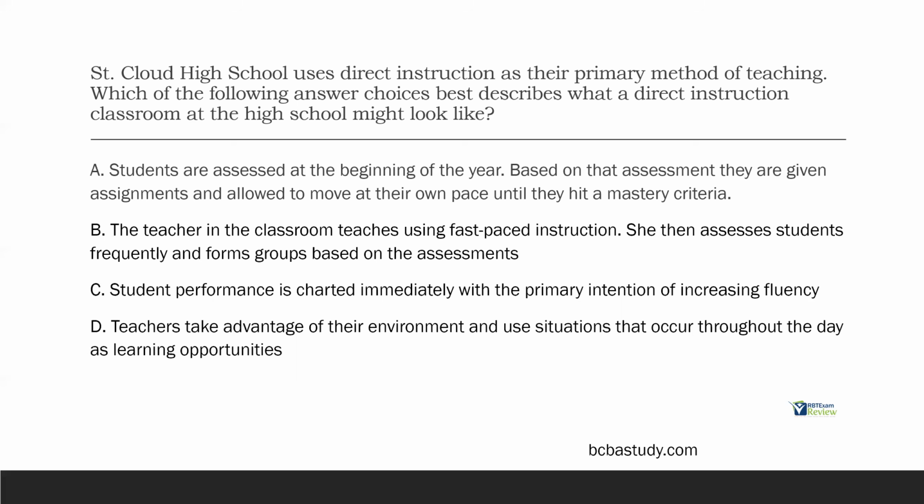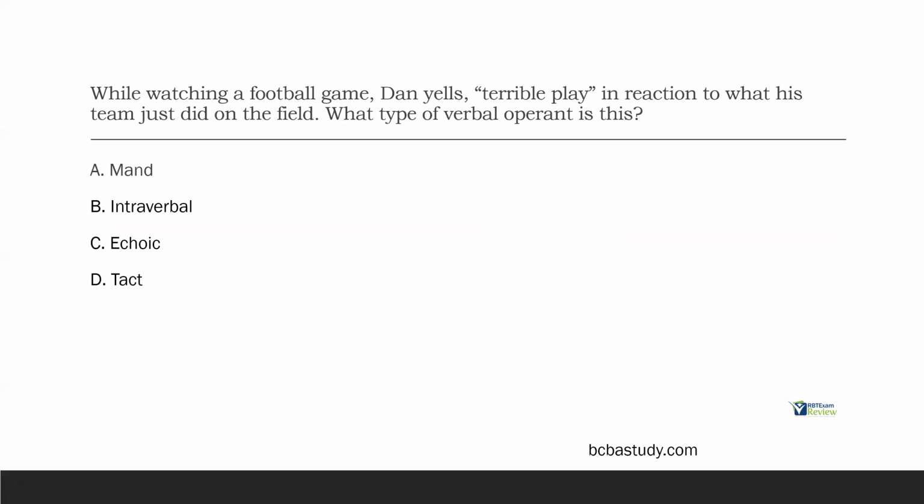Student performance is charted immediately with the primary intention of increasing fluency. Okay, that sounds like precision teaching to me, right? Where we're charting responding on a standard acceleration chart and we're trying to increase fluency. D, teachers take advantage of their environment and use situations that occur throughout the day as learning opportunities. That is very clearly incidental/naturalistic teaching. So direct instruction would most likely look like B, where we're using fast-paced instruction and grouping students based on assessments.